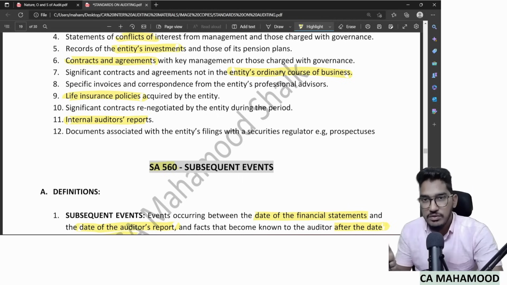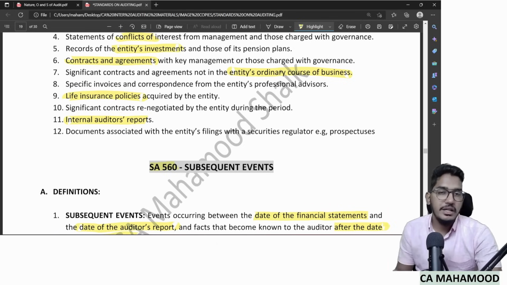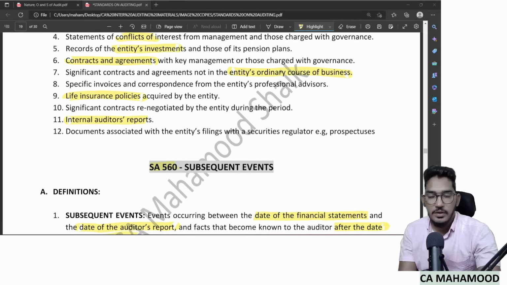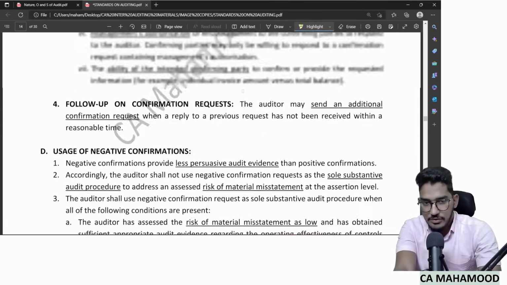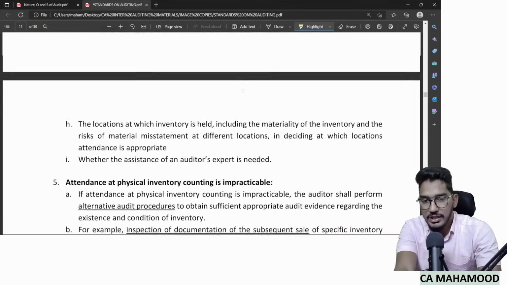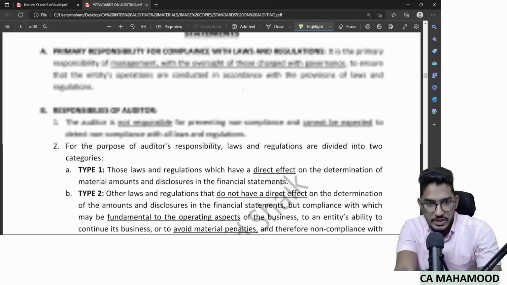So we have seen the meaning of related party, the nature of related party transactions, the auditor's responsibility, and how the auditor can verify the existence of a related party. So this is what SA 550 talks about. Now we are left with two more standards. Now we will start SA 220. Very simple standard. Quickly we will try to wind it up. SA 220 is the standard which talks about quality control. So let me take you there.